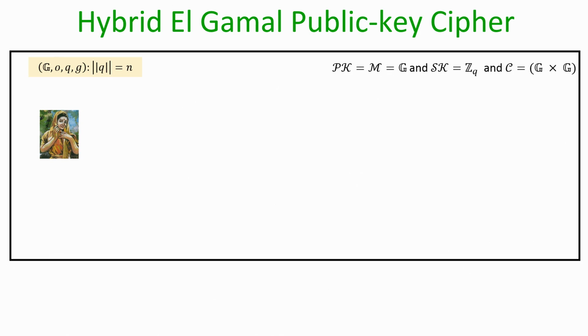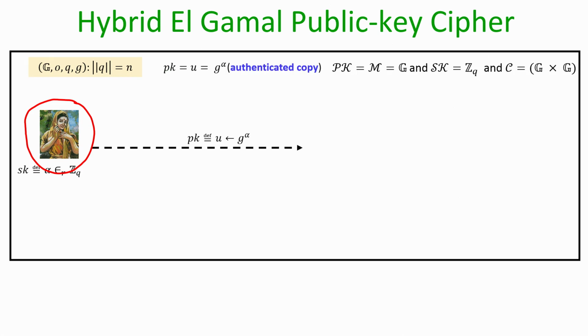So, let me recall the syntax of the hybrid ElGamal cipher. Say Sita wants to set up her public parameters, her public key and secret key. The public description which is available to everyone is the description of the cyclic group, the generator and the size of the group.